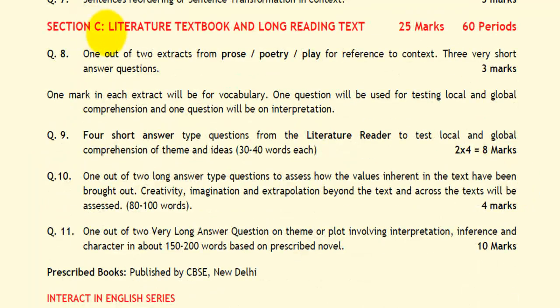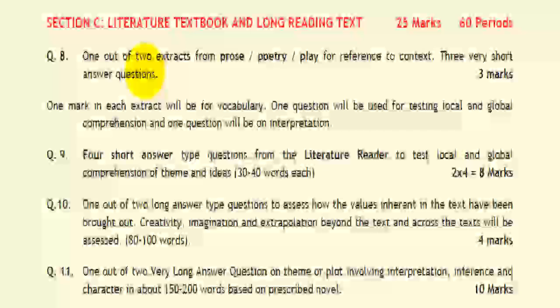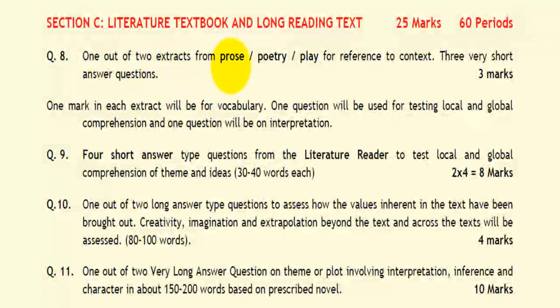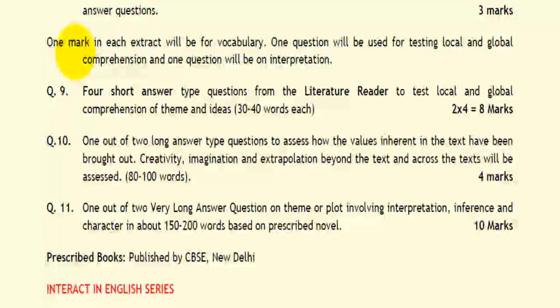Then your section C, that is based on literature textbook and long reading text, which is for 25 marks weightage. In this, the extracts from prose or poetry or play for reference to context, there will be 3 very short answer questions totaling to 3 marks. Here you can see 1 mark in each extract will be given for vocabulary. 1 question will be used for testing local and global comprehension, and 1 question will be on interpretation.